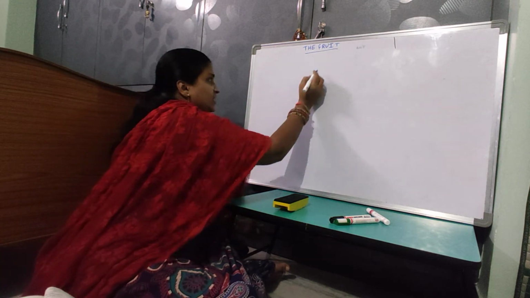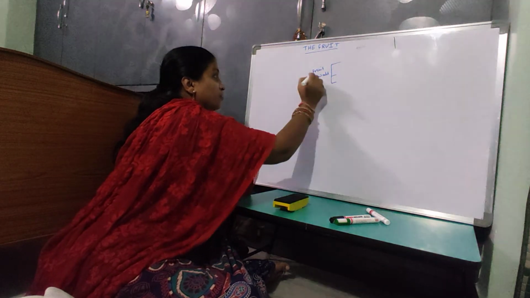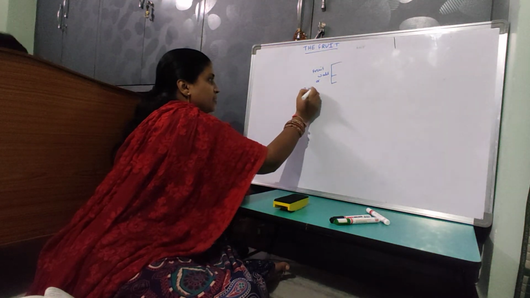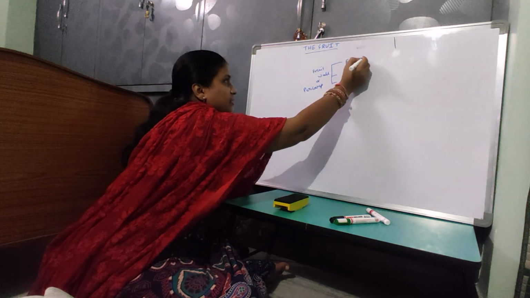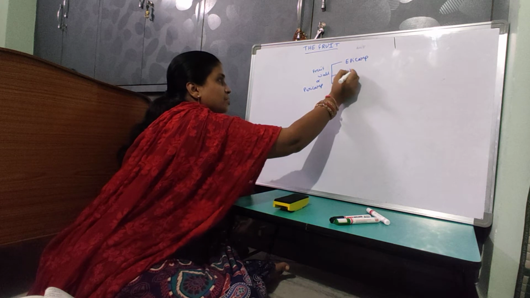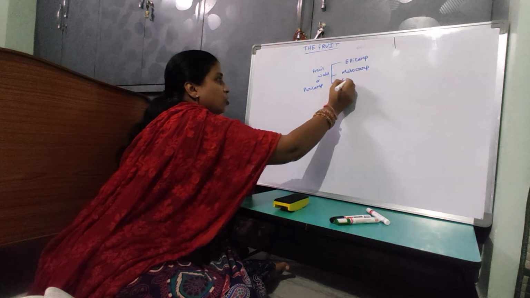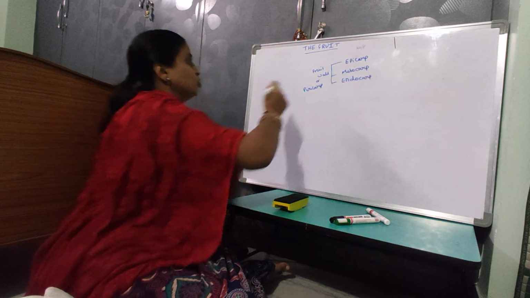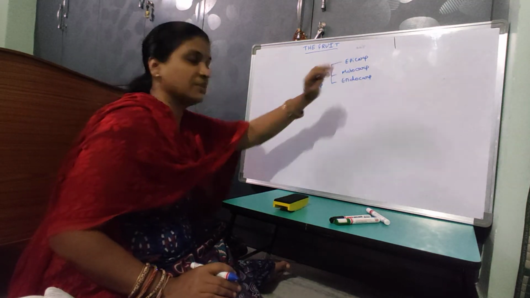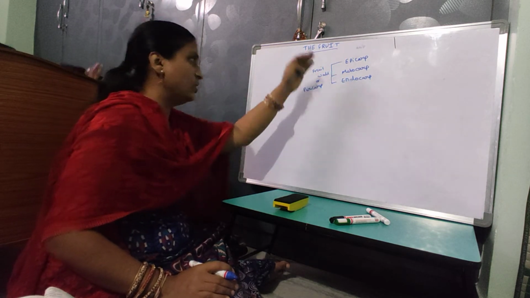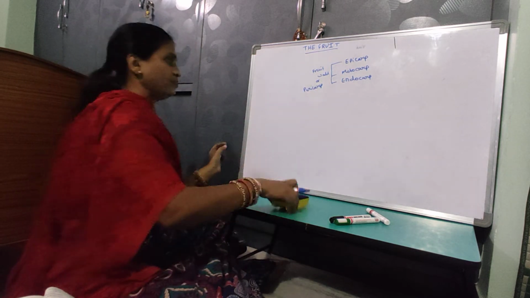The fruit wall is divided into three parts. The fruit wall is called the pericarp. The outermost layer is called the epicarp. Inner to the epicarp is the mesocarp. The innermost part of the pericarp is the endocarp. The pericarp is divided into three layers: epicarp, mesocarp and endocarp. Epicarp is the outermost layer, mesocarp is the middle one just below the epicarp, and the innermost layer is the endocarp.